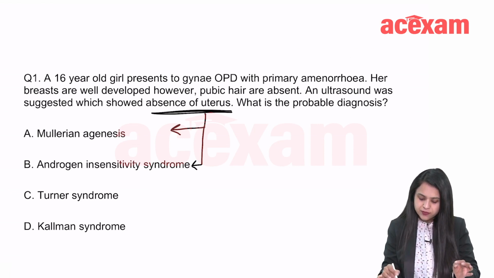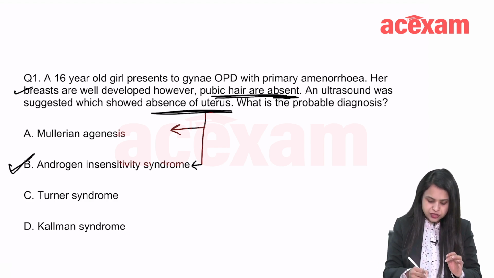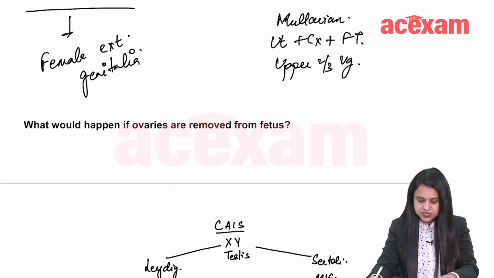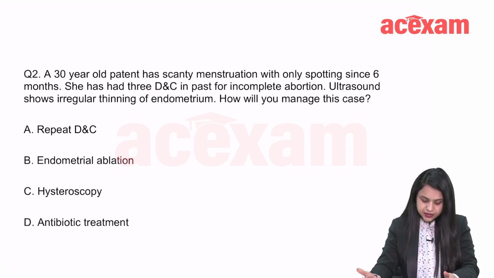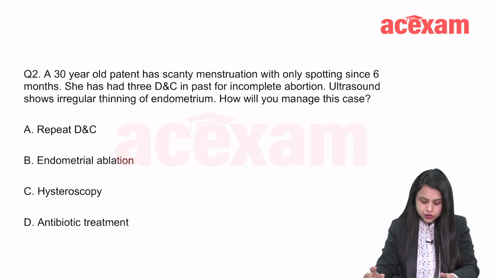Here, a 16-year-old with primary amenorrhea, absent uterus, breasts well developed, pubic hair absent, beautiful females, androgen insensitivity syndrome. Alright? So now let us move on to the next question. A 30-year-old patient has scanty menstruation with only spotting since 6 months. She has had 3 DNC, that is dilatation and curettage, in the past for incomplete abortion. Ultrasound shows irregular thinning of endometrium. How will you manage this case?